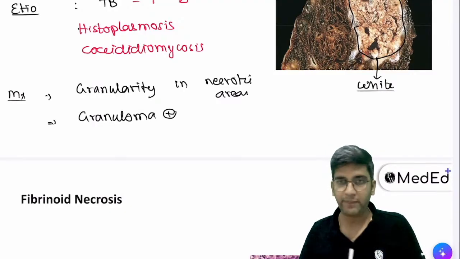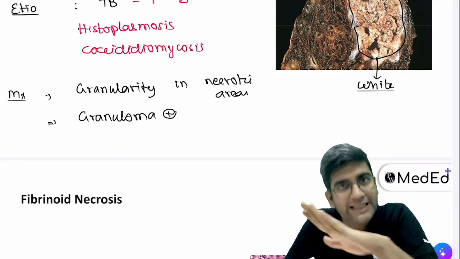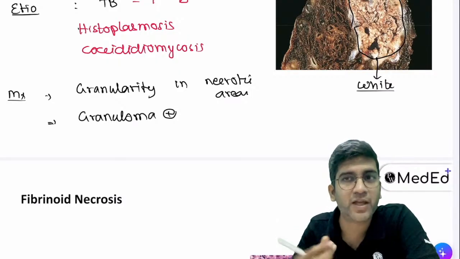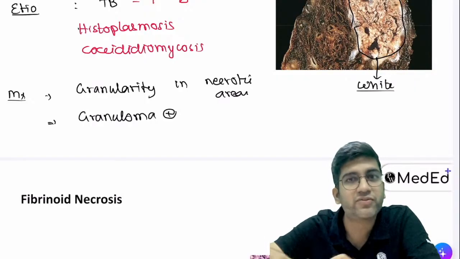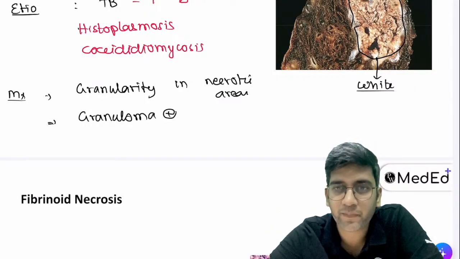What does granularity mean? Great question. So when I see a uniform pink color with little bit white areas, sand is granular. If you put sand on a table, it will not be uniform, right? You'll have lots of areas in between which are empty, right? That is granularity. Fine, Karthikeya.